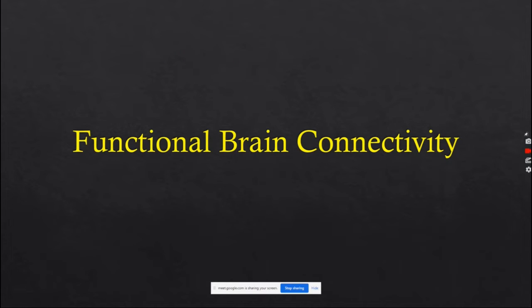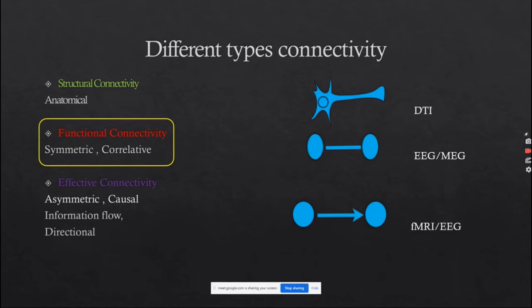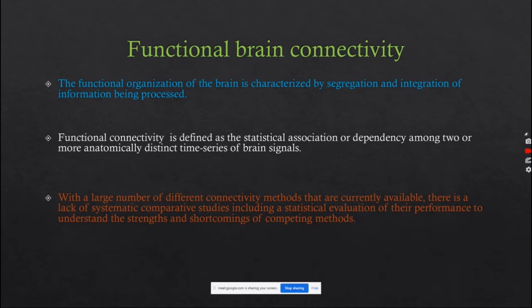This is my first work, functional brain connectivity. There are three different kinds of connectivity. One is structural connectivity, using diffusion tensor imaging data, which is anatomical in nature. Then there is functional connectivity, which is symmetric and correlative, and we use EEG data; our whole thesis is based on this functional connectivity. There is another kind of connectivity which is directional in nature, for which we use functional magnetic resonance imaging, or we can also use EEG.